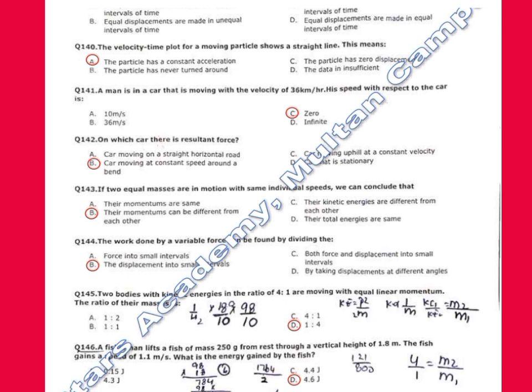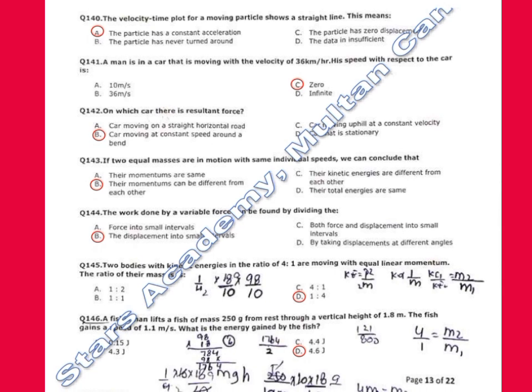140. The velocity time plot for a moving particle shows a straight line. This means the particle has constant acceleration. 141. A man is in a car that is moving with the velocity of 36 km per hour. His speed with respect to the car is what? 0. His speed with respect to the car is just 0.